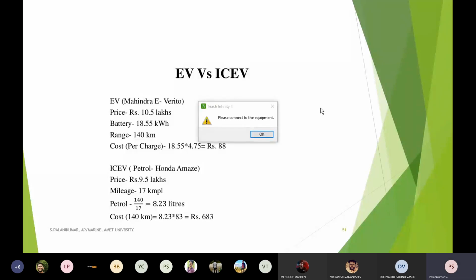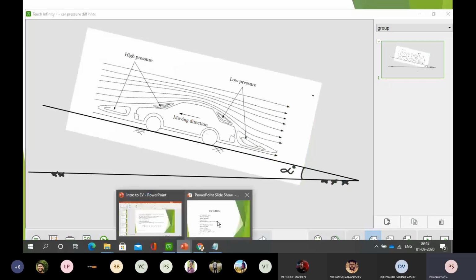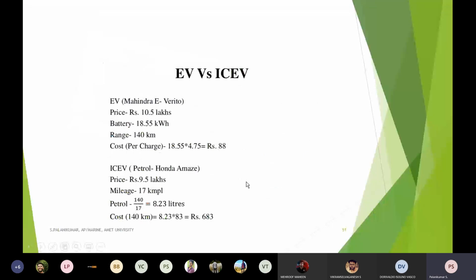After that, if I allow the vehicle to run, it goes up to 140 kilometers. I am assuming the per unit cost is 4.75 rupees. So for traveling 140 kilometers in an electric vehicle, it will cost 88 rupees.